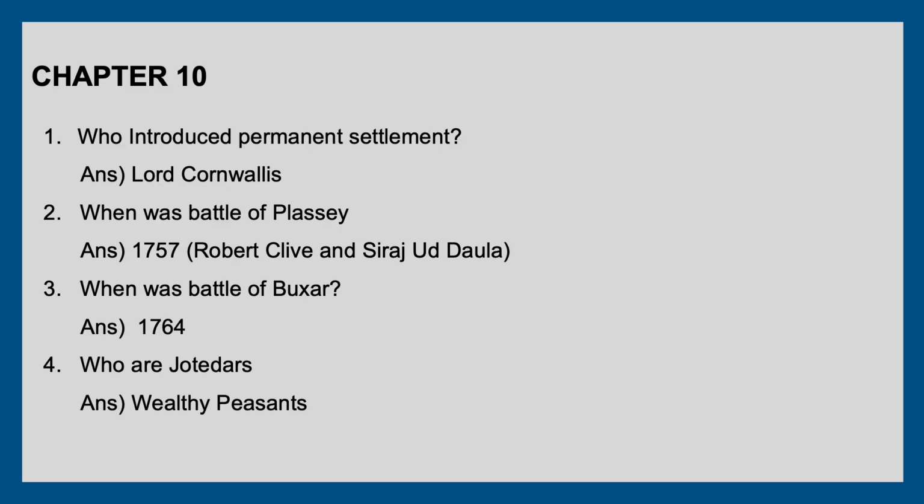Let's deal with the questions from chapter 10. Who introduced the Permanent Settlement? That is Lord Cornwallis. 1757 was the Battle of Plassey, and it was fought between Robert Clive and Siraj-ud-Daulah. The Battle of Buxar happened in 1764, and Jotedars are known as the wealthy peasants.